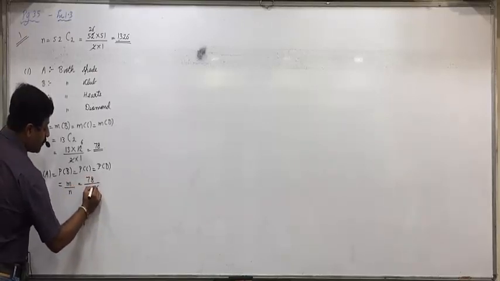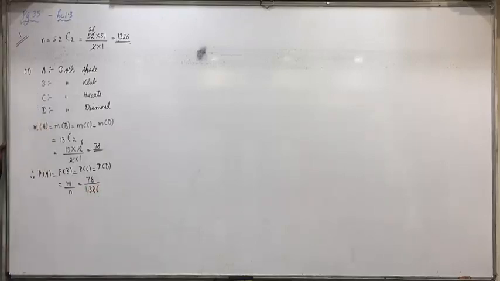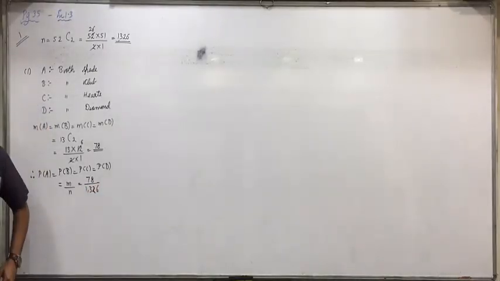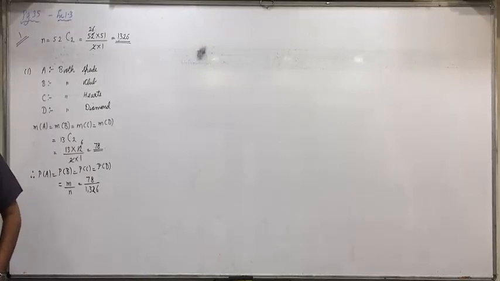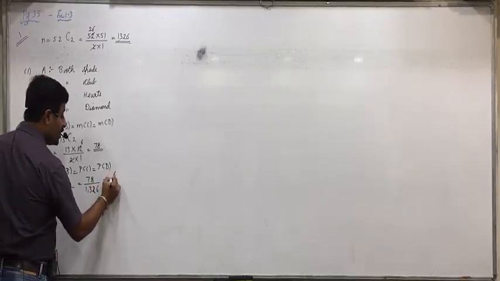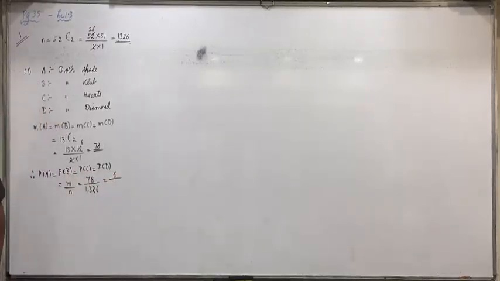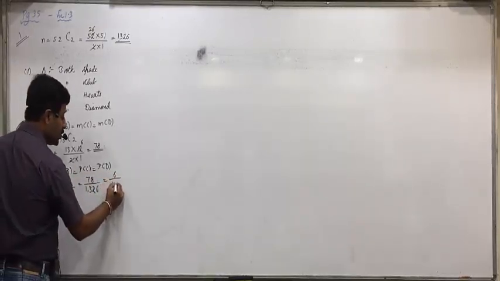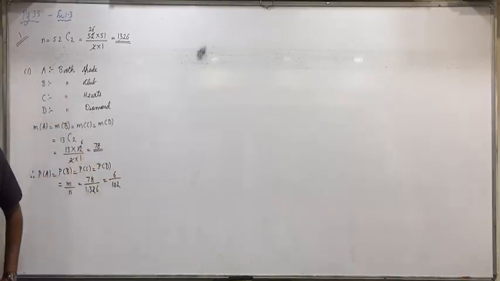1326. Now be attentive. Generally we are talking about cards where 13 cards each of the suits are there. So to simplify this, always try first with 13 itself. So big simplification will be directly done. 78 divided by 13 is 6. 1326 divided by 13 is 102. So directly a big simplification will be done.